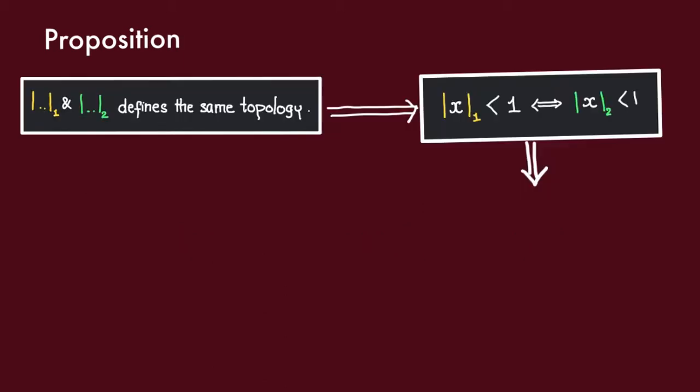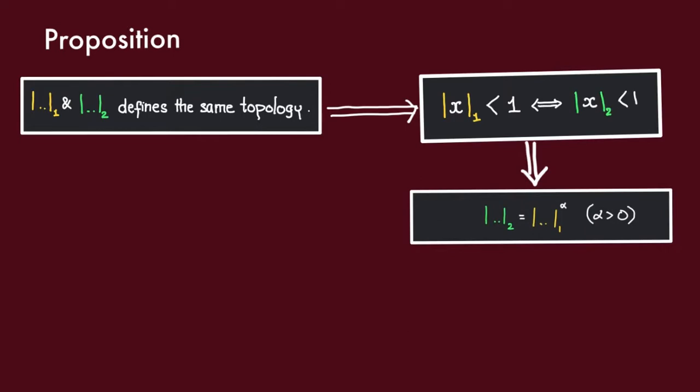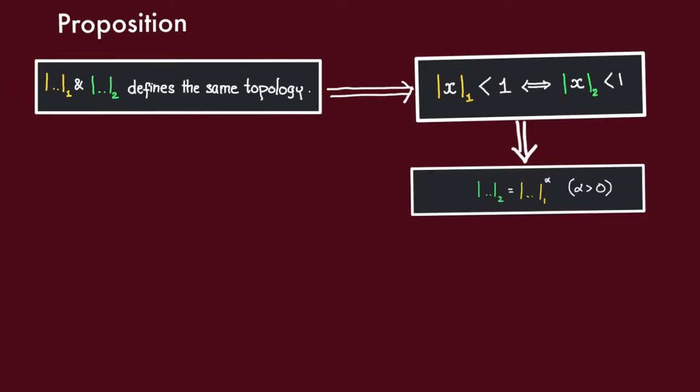Now, let us use this to show that one of these absolute values must be a power of the other one. Alright, so let us suppose that these two absolute values define the same topology. Now we need to show that green is equal to yellow to some power alpha. Now how do we find this alpha? Well, that's a piece of cake because we already know that this is going to hold for every element in K. So we might as well just use a test element.